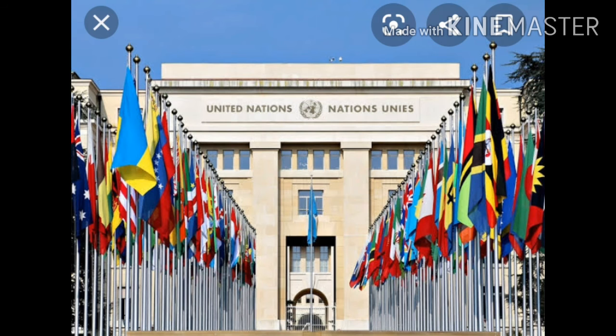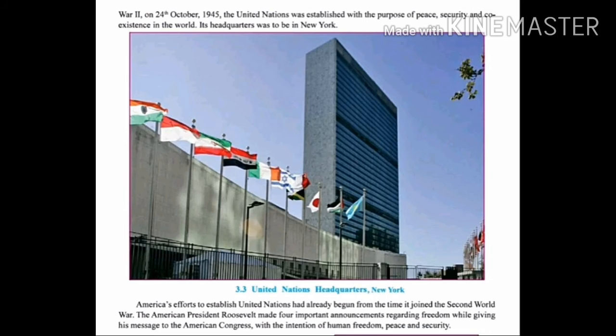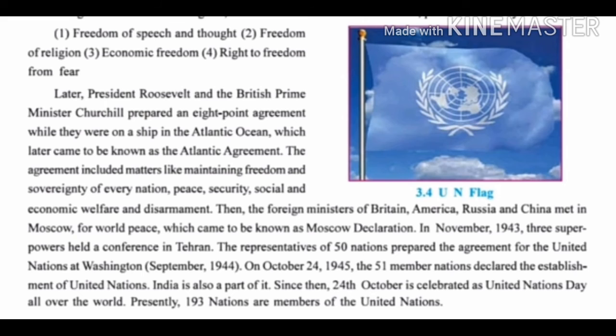America's efforts to establish the United Nations had already begun from the time it joined the Second World War. America was neutral, but as it entered the Second World War, that time only it had begun. Its efforts were there to establish the United Nations. The American President Roosevelt made 4 important announcements regarding freedom while giving his message to the American Congress, with the intention of human freedom, peace and security. Now see, 4 important announcements were made. By whom? The American President Roosevelt.